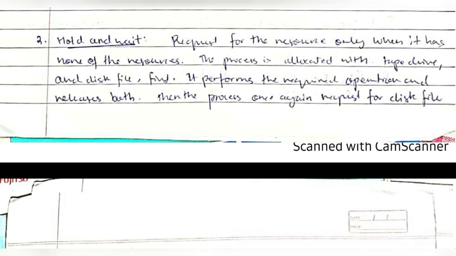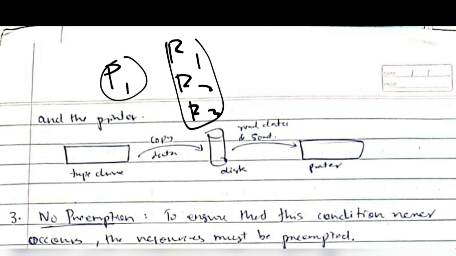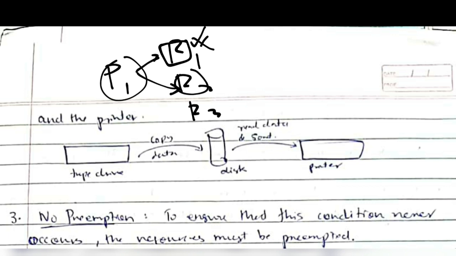And the second one is hold and wait. In this, there will be no waiting, because if a process requires three resources, suppose that P1 requires R1, R2 and R3, at that time P1 cannot hold all the resources at the same time. What it will do is hold R1, and when this gets over, only then can it hold R2, and it should release R1. In this case, many deadlocks can be avoided.